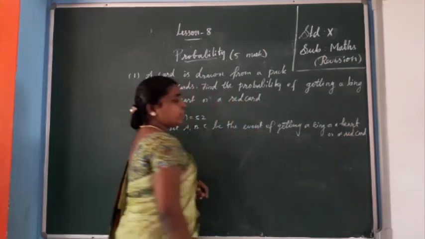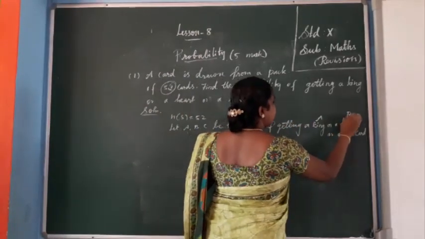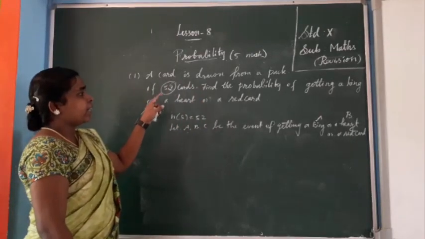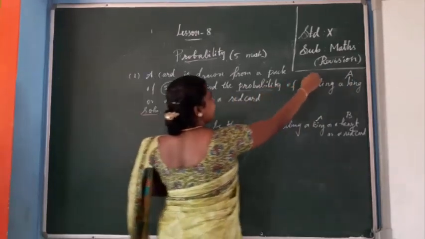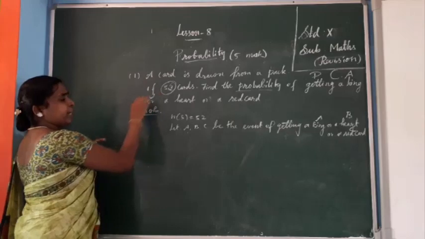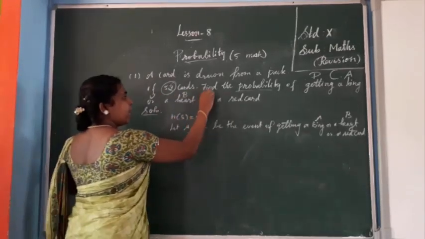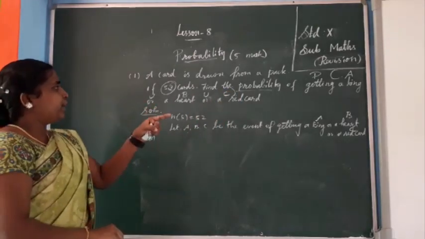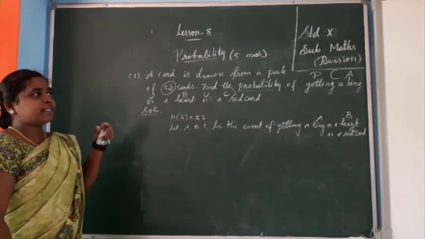Next. So A means king card, B means heart card, C means red card, isn't it? So first, king or heart or red card. So king is A, isn't it? Probability of that is P of A. Union means or. A union heart which is B, then again union C. Okay, what you want to find? P of A union B union C. So P of A union B union C formula, you know.